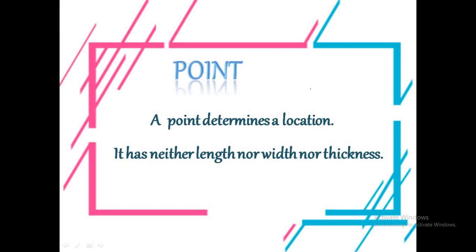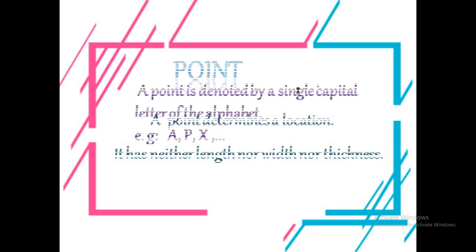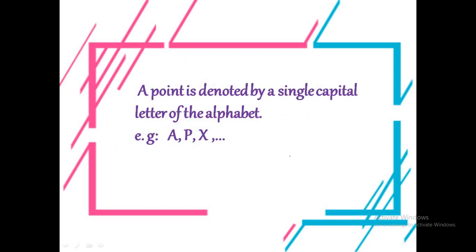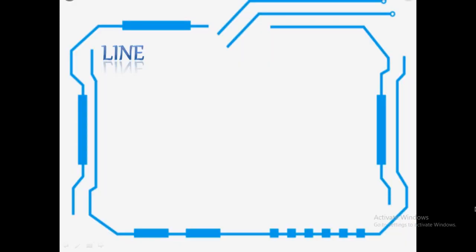As you know, a small dot marked by a sharp pencil anywhere can be considered as a point. What is a point? It determines a location. It has no length, no width and no thickness. Usually, a point is denoted by a single capital letter, X, P, A, Y or M or N, like this. Let's move to the next concept.